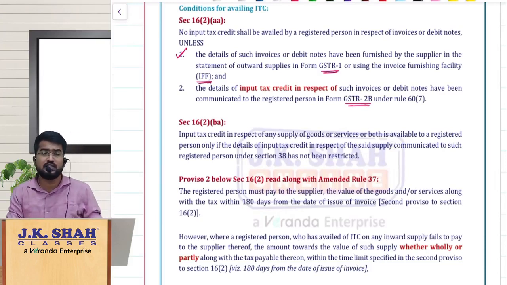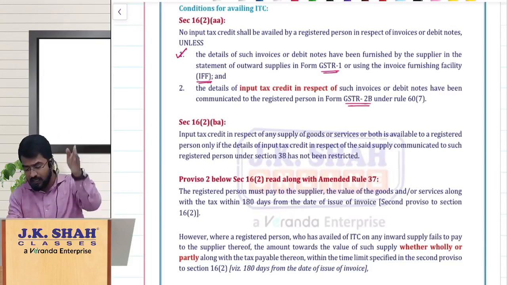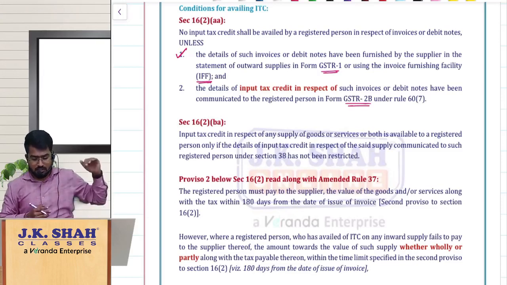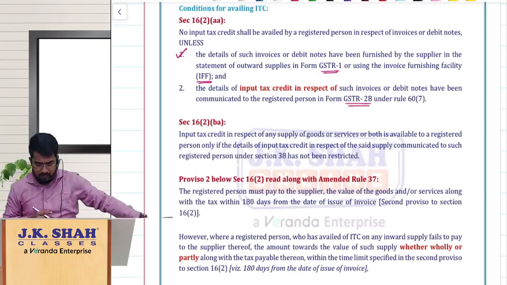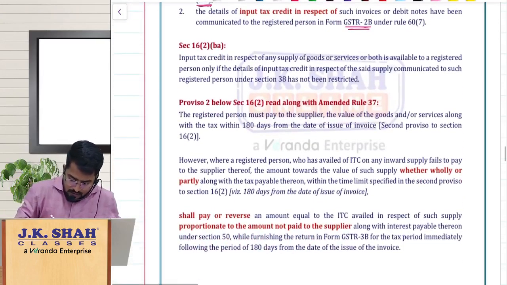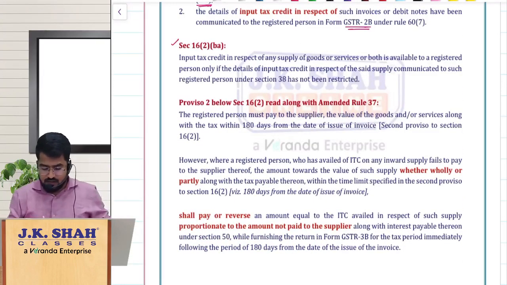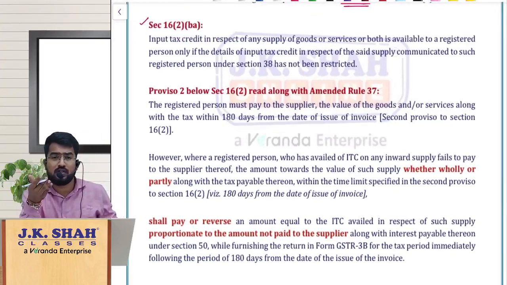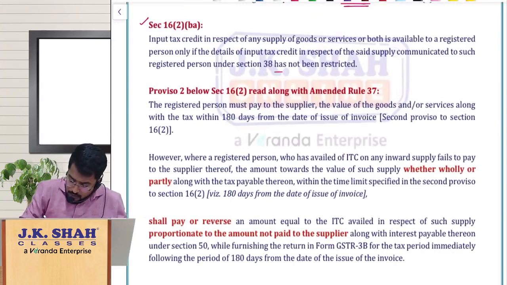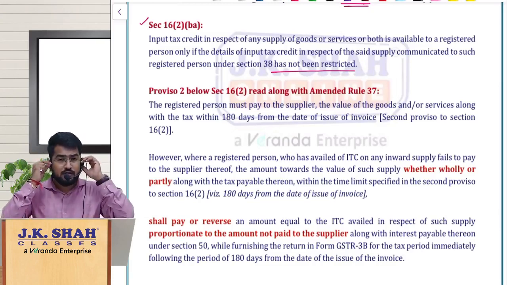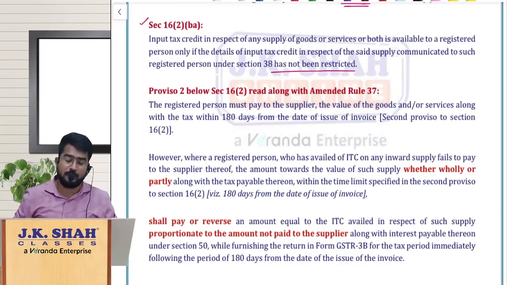So to avail ITC, your inward supply should be reflected in your GSTR 2B. When will they reflect in your GSTR 2B? When your supplier has filed his GSTR 1 or IFF, then only it will be reflected in your GSTR 2B. So hope you are aware of it. So let us proceed. Next, 16 2BA. This is one more small point. Whatever is available in your 2B, you can avail ITC, as long as it is not restricted. That means government can restrict whatever is there in your 2B. If it is not restricted that way, then you can avail ITC happily.